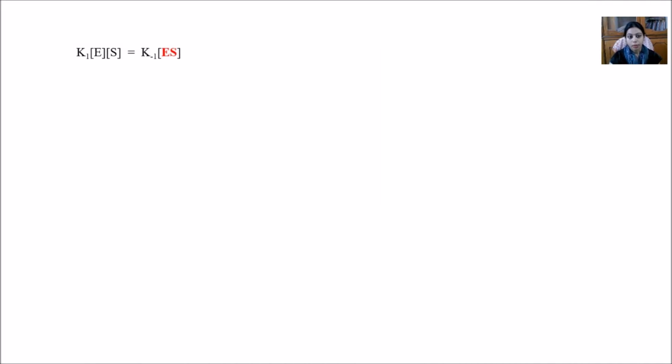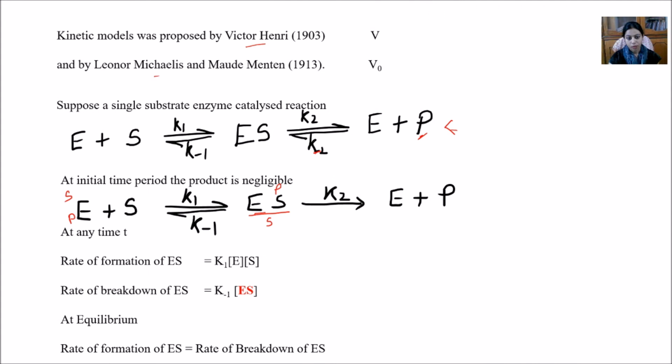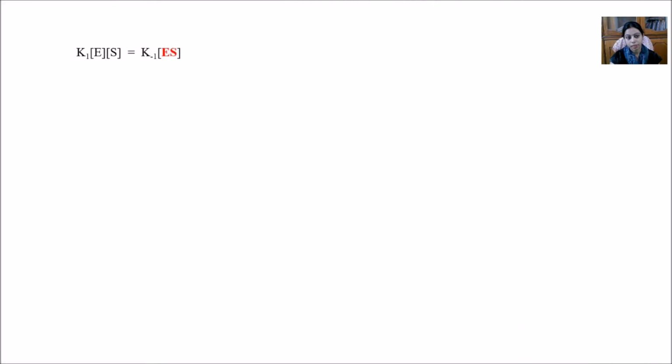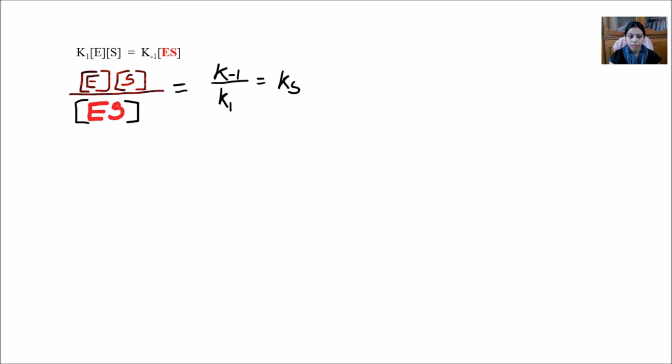As in the previous one, we have seen that the rate of formation of ES is K1 E into S, and the rate of breakdown is K minus 1 ES. So let's keep it in the equilibrium form like this. Now we are trying to calculate the equation for the ES, so let's rearrange this with respect to ES.